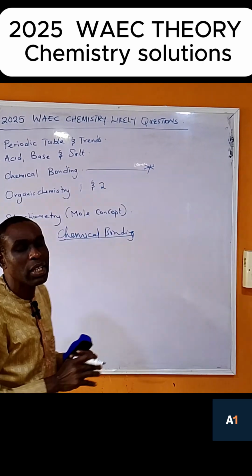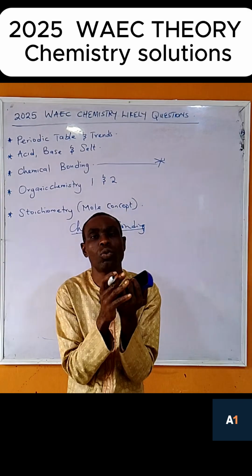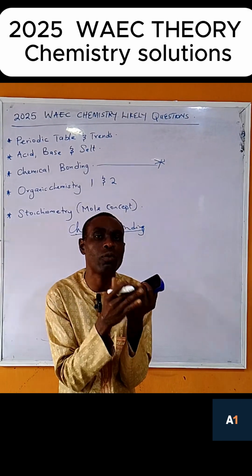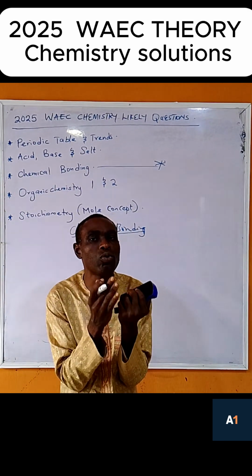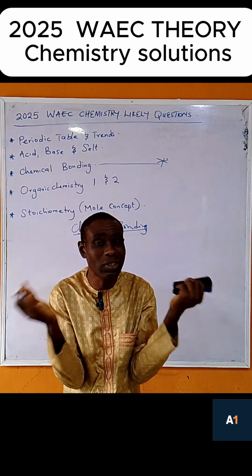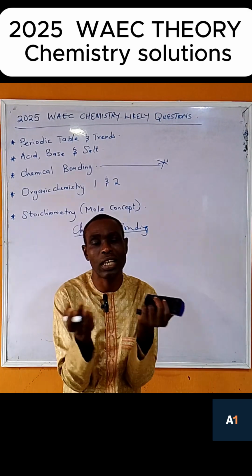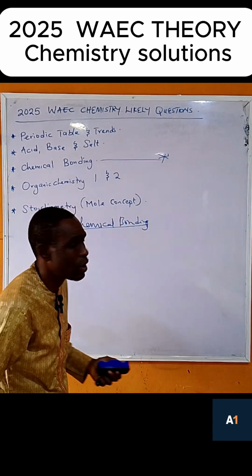Now, when we say chemical bonding, the word bonding means that something comes together. So what is a chemical bond? A chemical bond is the force of repulsion or attraction that makes atoms or molecules form. That is the force that attracts them together. Whether it's force of repulsion or attraction, it is called chemical bonding. Now we have different types of chemical bonding.